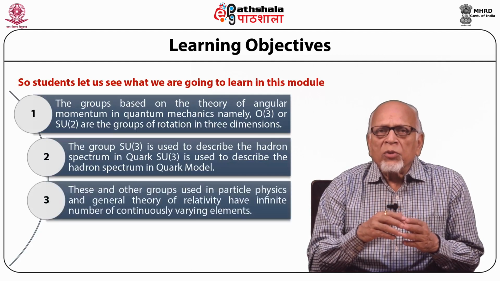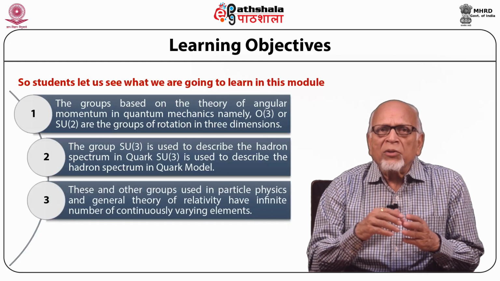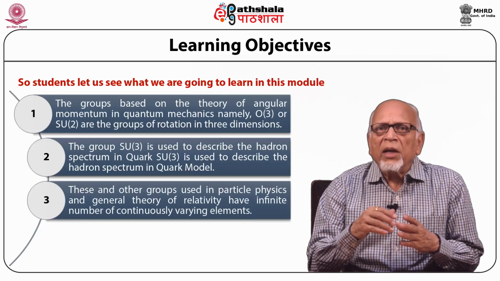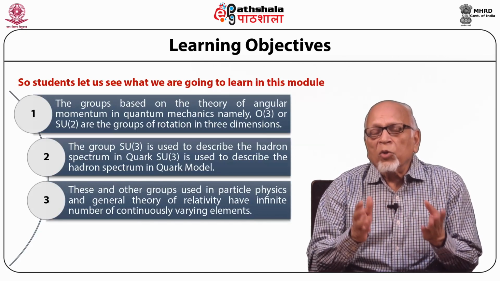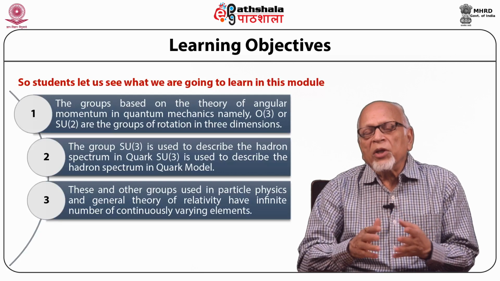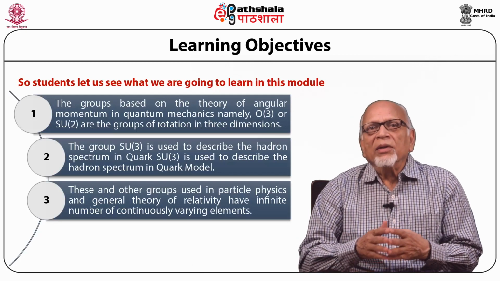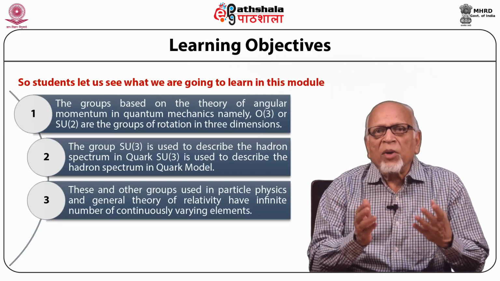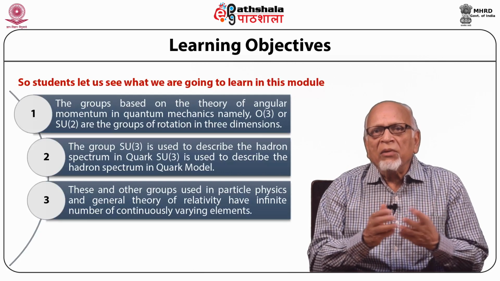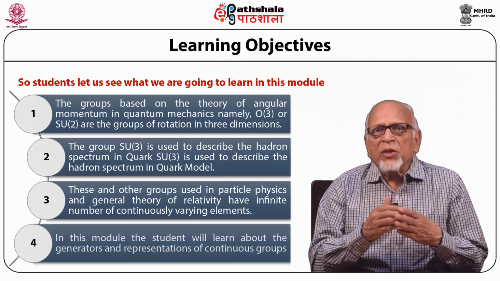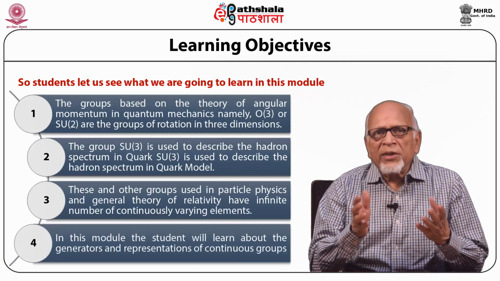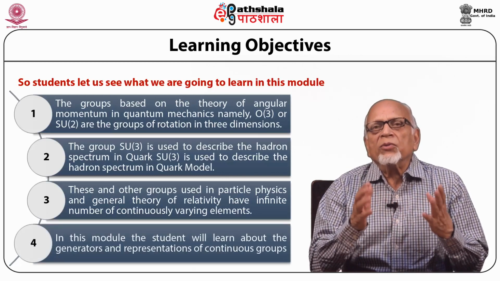These and other groups used in particle physics and general theory of relativity have infinite number of continuously varying elements. That is, groups like SU2, SU3, SU5 have applications in particle physics. You will further learn in this module about the generators and representations of continuous groups.